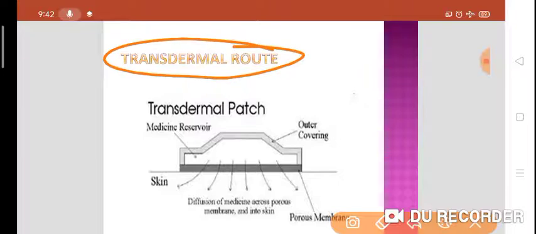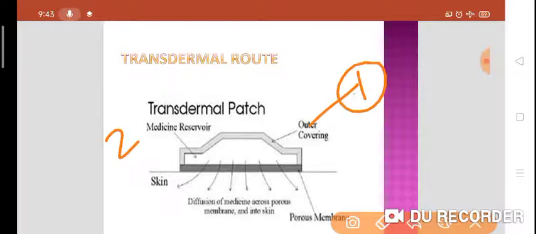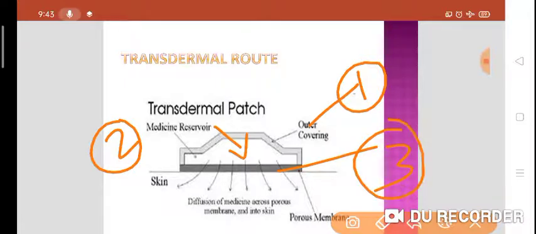Transdermal, or we can say transdermal patch or transdermal therapeutic system. So in this case we have the outer covering, right? Then we have the medicine reservoir, and there is a porous membrane, right? And this is the skin where we apply the transdermal patch. So outer covering, then medicine reservoir, then there is a porous membrane, and there is a skin.